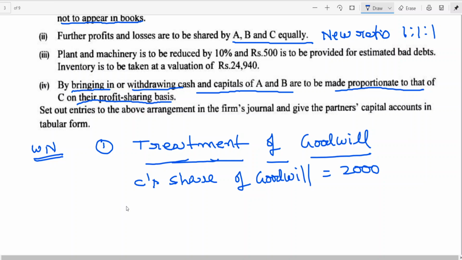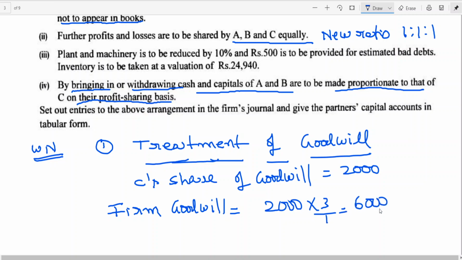I think raising and writing off by statement will be easy. You can easily avoid the calculation of ratio. C's share of goodwill is 2000. Firm goodwill is equal to 2000, which is for 1 by 3, no? 3 by 1, how much? 2000 into 3 by 1, 6,000. 6,000 is for the whole firm, and 1 by 3 is 2,000.